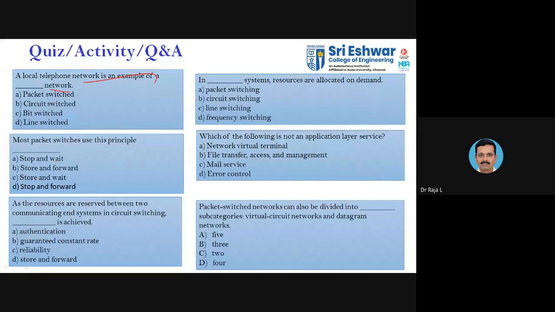The second one: most packet switches use this principle. I have told this principle: stop and wait, store and forward, store and wait, stop and forward. So which is the correct one? Most packet switches use the principle of which one? Madhumita?